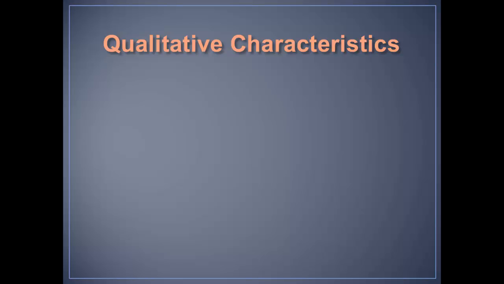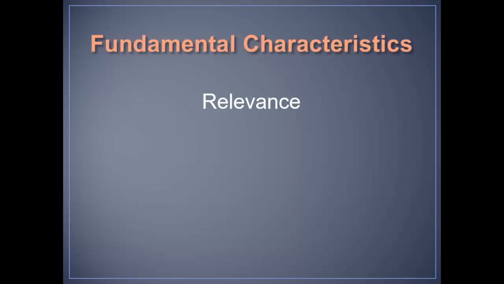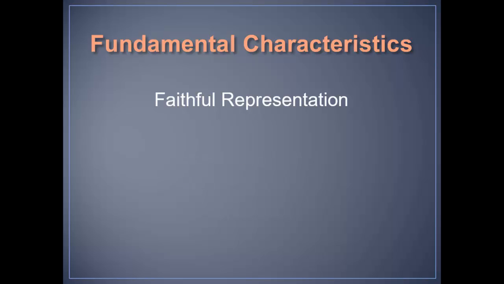So what are those qualitative characteristics? There are fundamental characteristics and enhancing characteristics. And again, depending on your textbook, this may be presented a little differently. Fundamental characteristics are relevance and predictive value, confirmatory value, and materiality. There's faithful representation.